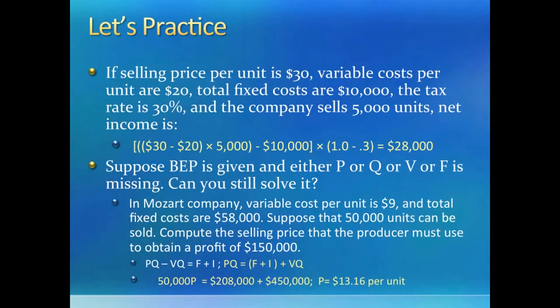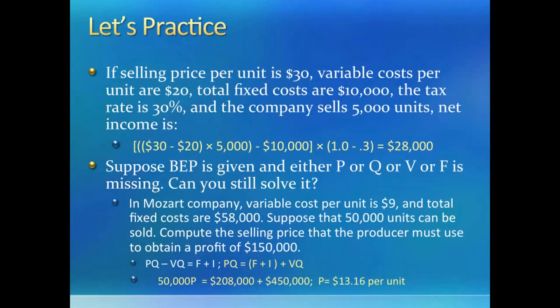We have two easy problems here. Let us see if you can do them. In the first one, you are given P, V, F, Q and tax rate. Let us plug them into our profit equation. So, we have contribution margin per unit times Q minus fixed cost of 10,000 equal to our net income, except that we take home only 70% of what we make given the 30% tax rate. So our after-tax net income should be $28,000.